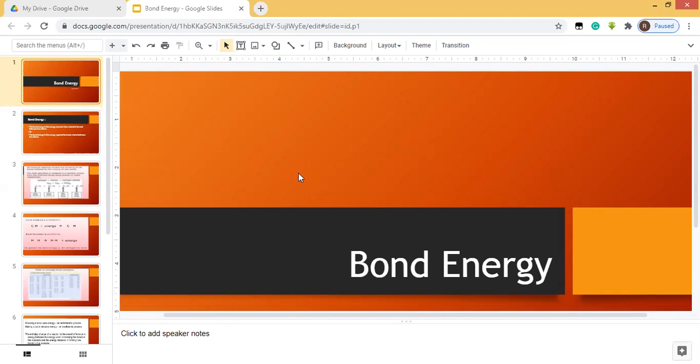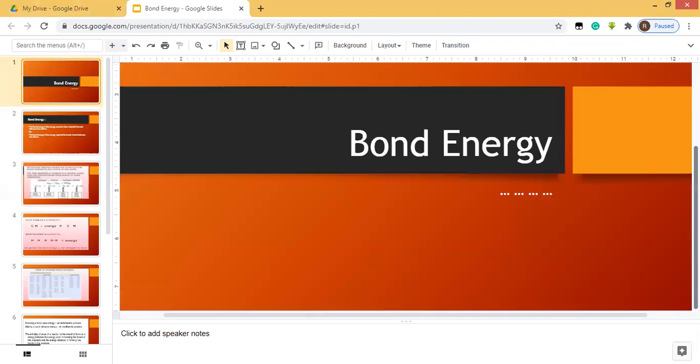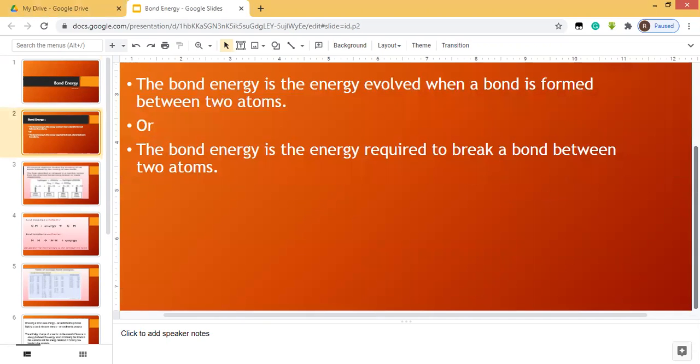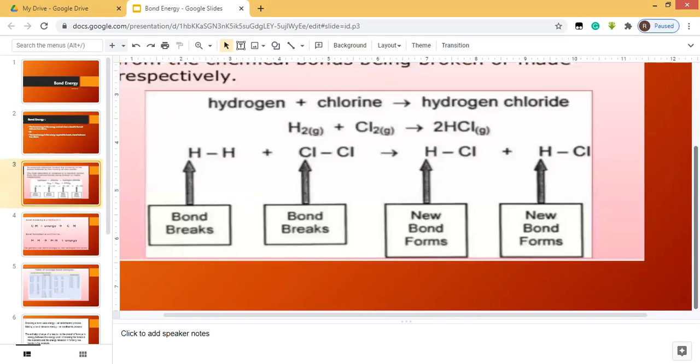Bond energy. Bond energy is the energy evolved when a bond is formed between two atoms, or the bond energy is the energy required to break a bond between two atoms.